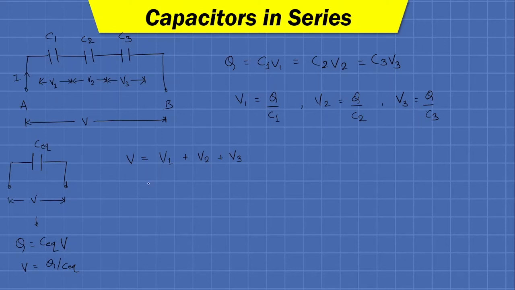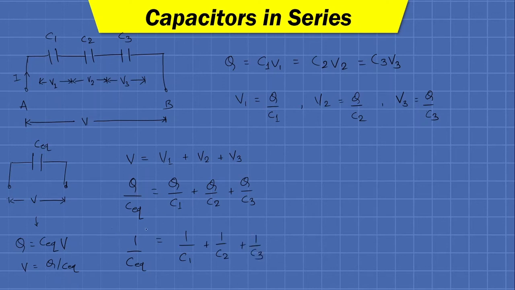So putting all these values, we have Q upon C equivalent is equal to, in place of V1 there will be Q upon C1, plus Q upon C2, plus Q upon C3. So taking Q common from the numerator and cancelling from both the sides, we have 1 upon C equivalent is equal to 1 upon C1 plus 1 upon C2 plus 1 upon C3.